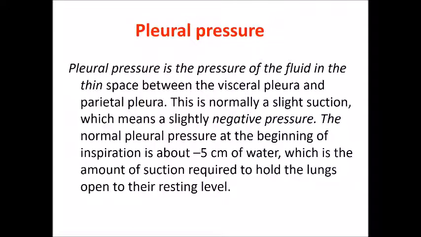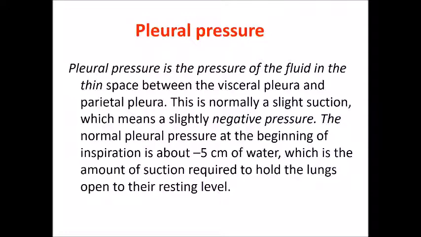Pleural pressure is the pressure of the fluid in the thin space between the visceral pleura and parietal pleura. This is normally a slight suction, which means a slightly negative pressure. The normal pleural pressure at the beginning of inspiration is about minus 5 centimeters of water, which is the amount of suction required to hold the lungs open to their resting level.